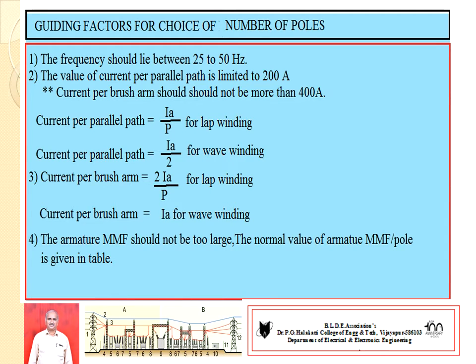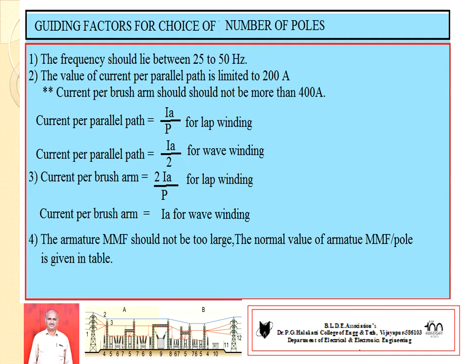So, there are some guiding factors for selection of number of poles. Very first, we have to check the frequency of flux reversals by trial and error method. By using the number of poles, the frequency should lie between 25 to 50 Hz. Point number 1. Point number 2.